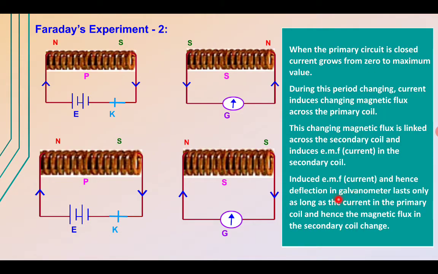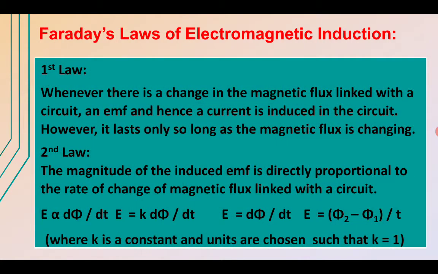Now this deflection remains in the secondary coil as long as there is current in the primary coil, and hence magnetic flux in the secondary coil is changing continuously with respect to the movement of either the primary or the secondary coil. So we conclude here that there should be some relative motion between the two coils.